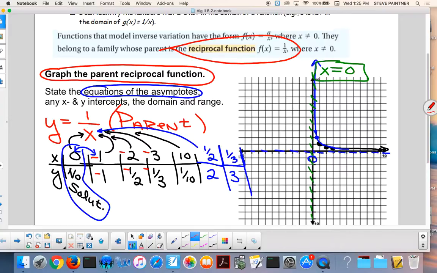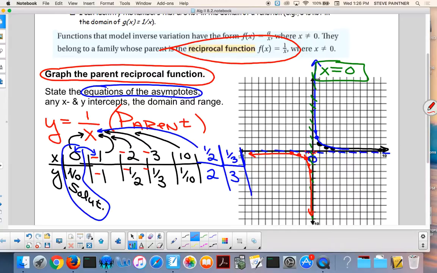So you know how, watch this. You know how I graphed 1, 1? Guess what this side's going to be? -1, -1. You know how I graphed 2, 1/2? I would graph -2, -1/2. 3, 1/3, I'd graph -3, -1/3. So you can kind of see it's over here, right? Now watch, I'll do this other one. Move over 1/2, up 2. Left 1/2, down 2. I think I did over 1/3, up 3. This would be left 1/3, down 3. So it kind of does this.